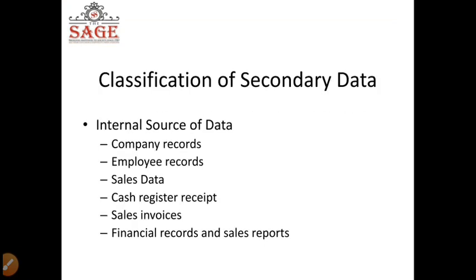Now, classification of secondary data. How are you going to classify secondary data? Internal sources of data are available to you: company records, employee records, sales data, cash register receipts, sales invoices, financial records, and sales reports.